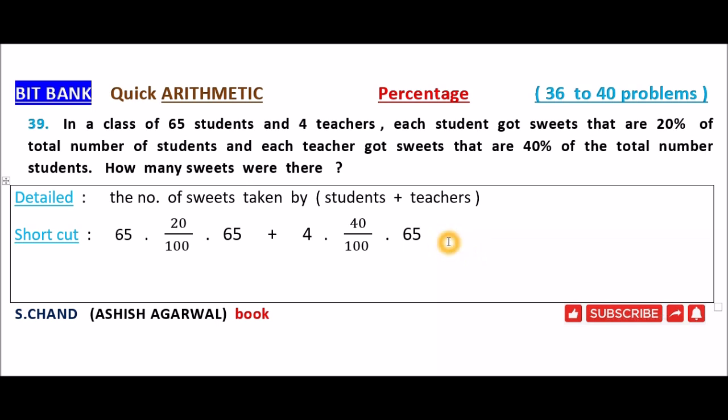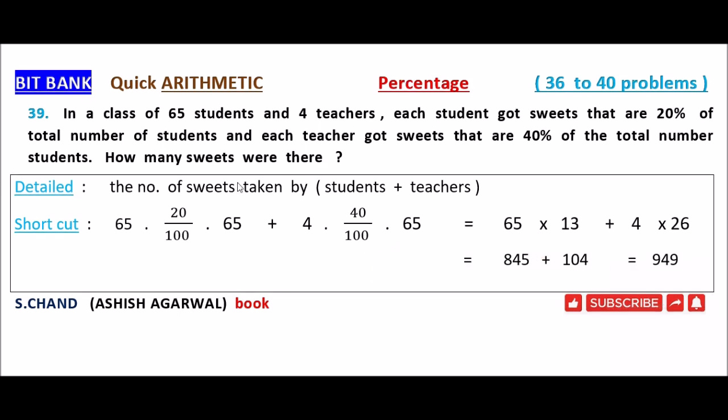So that is equal to 65 into, this is 1 by 5, 1 by 5 into 65, 13 5s are 65. So 65 into 13 plus, this is 4 into 40 by 100 into 65, that is 4 into 26. 65 13s are 845 plus 4 26s are 104, that is equal to 949. So total number of sweets is equal to 949 sweets.